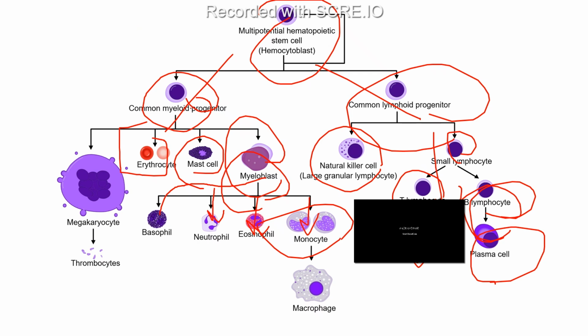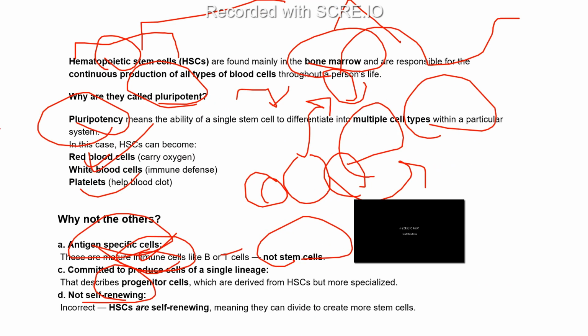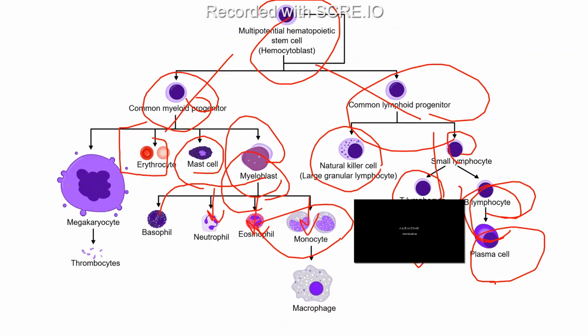And these myeloid progenitors also help in blood clotting, because earlier we saw that they help in the blood clot also. How? With the help of the megakaryocytes, they form the thrombocytes and help in blood clotting, right?